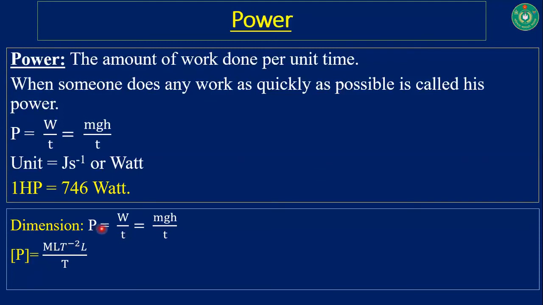So this is the equation of power, mgh over t, and the dimension of m is capital M. g, acceleration due to gravity, is L T inverse 2, and the dimension of h is capital L, and capital T for small t, that is time. Then we are getting the final form of the dimension of power, that is M L square T inverse 3. Boys, you should remember it because it is very important for your MCQ.